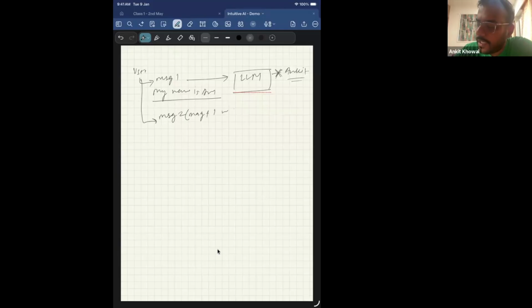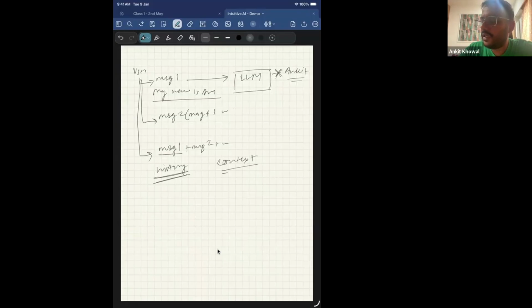Whenever we are sending messages, take any chat application, imagine ChatGPT, we are sending a series of messages, not one message. In a current session, I am always prepending the previous messages. When I'm sending message three, I will send message one plus message two plus message three. So I'm keeping a history of the messages that the user has sent and the bot has sent, intact, to build the right context for the LLM.